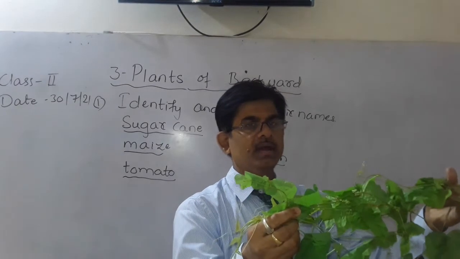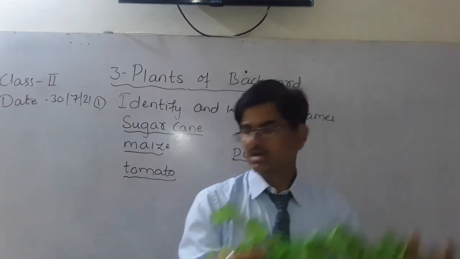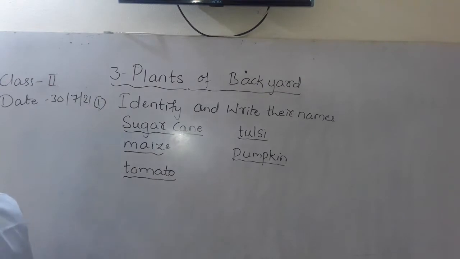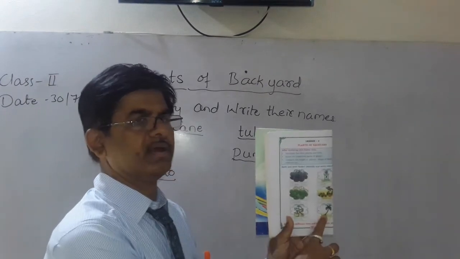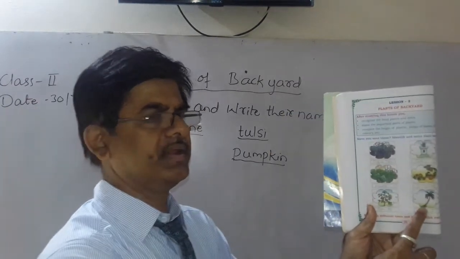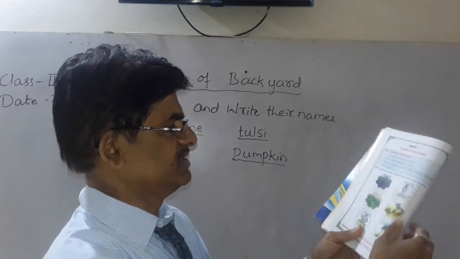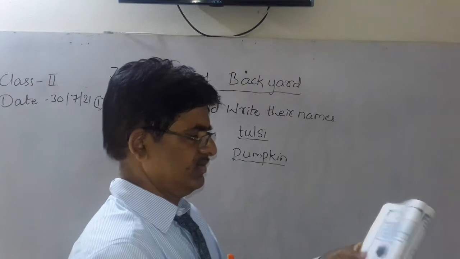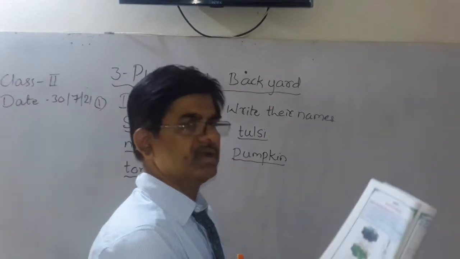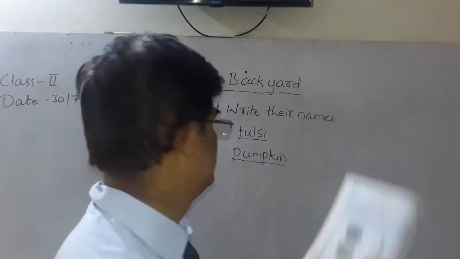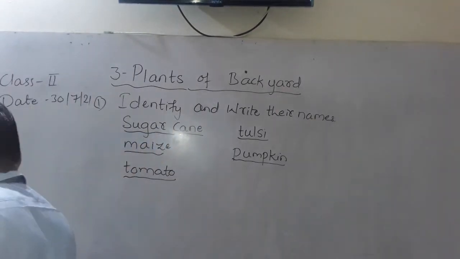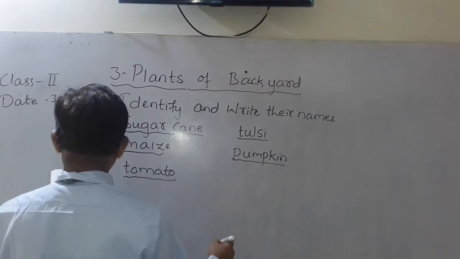It is growing like this on the ground, understood? Now the last one is the coconut tree. This is the coconut tree, you can see here, understood? In this coconuts will grow, and we use it for cooking, and also we get oil from this plant.